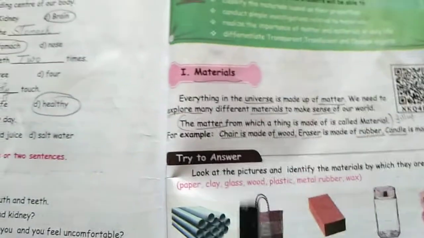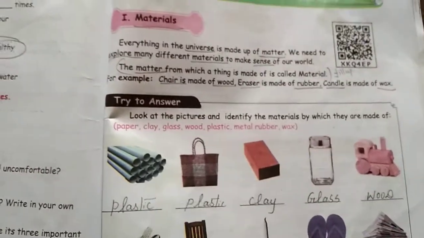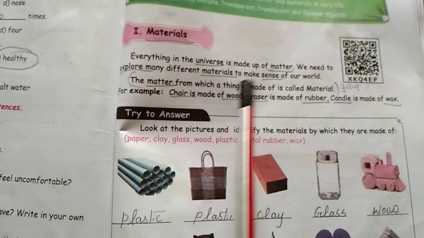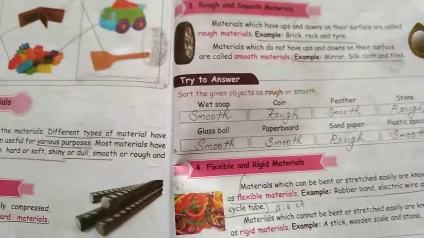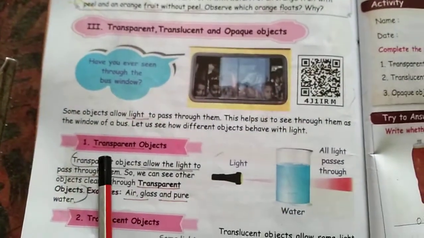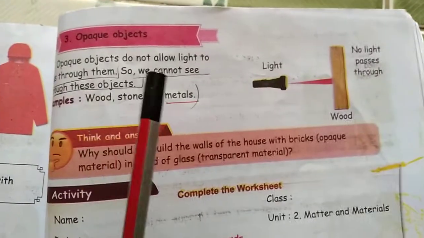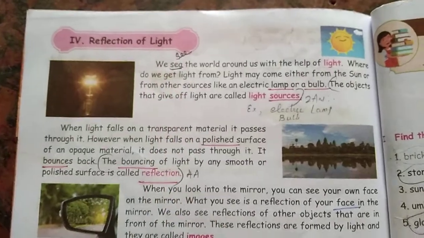In last class we saw where we get matter from in the universe. There are different types of material in our universe, and we also saw the properties of materials. Some materials are hard and soft, some are rough, flexible and waterproof, and we also saw transparent objects, translucent objects and opaque objects. Today in class we are going to see reflection of light.